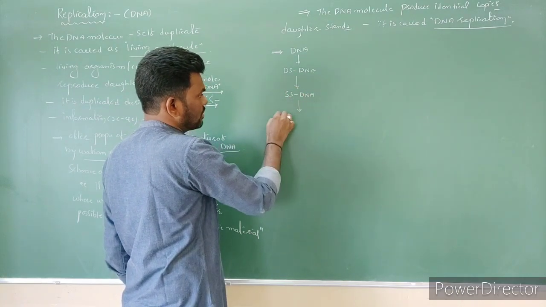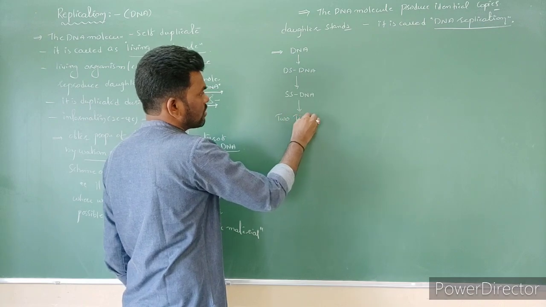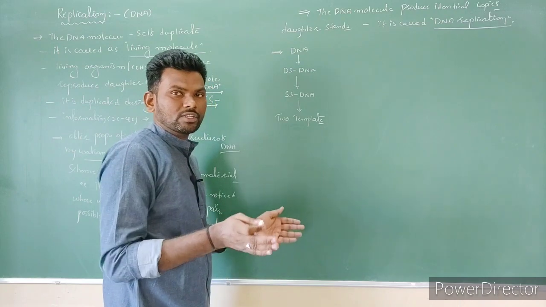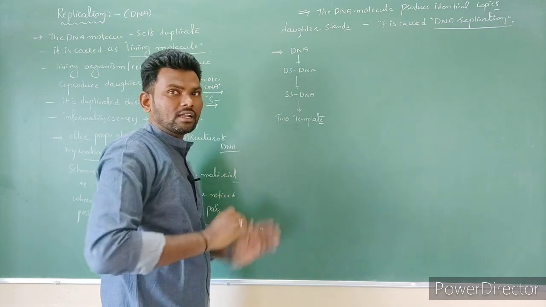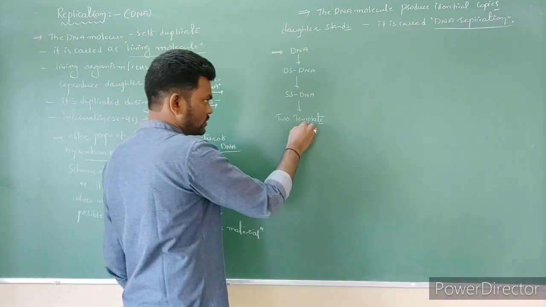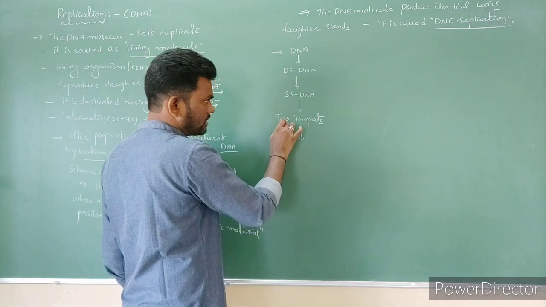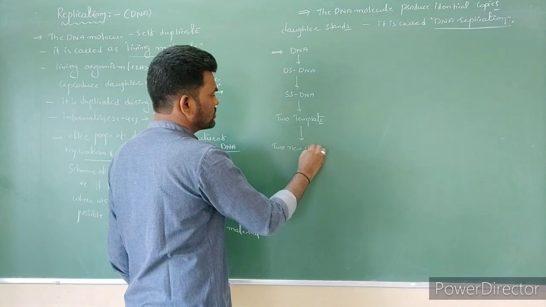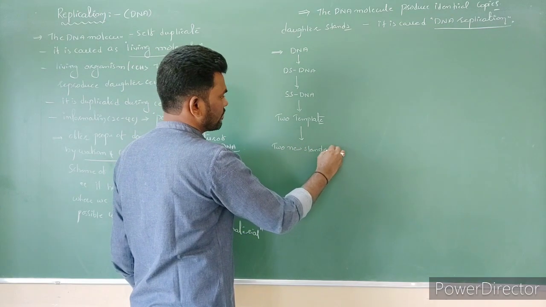Then two templates are formed. The two strands act as two templates to produce two identical daughter molecules. On these two templates, two new strands are formed.